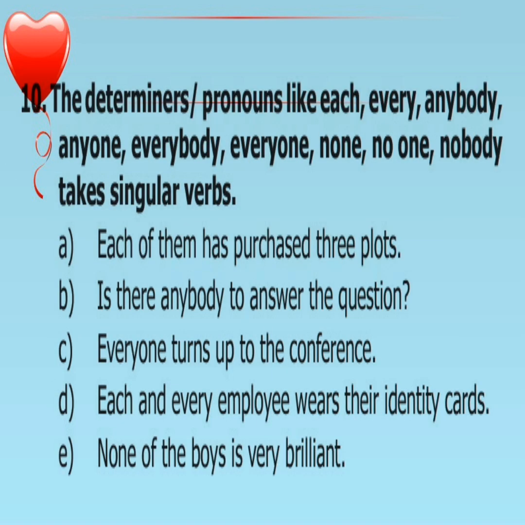The determiners and pronouns like each, every, anybody, anyone, everybody, everyone, none, no one, nobody take singular verbs. If you find the determiners or pronouns like these keywords, you have to use only singular verbs. Example, each of them is plural, but we have written has purchased 3 plots. Next example, is there anybody to answer the question? Anybody is the keyword, so the verb is singular. Everyone turns up to the conference.